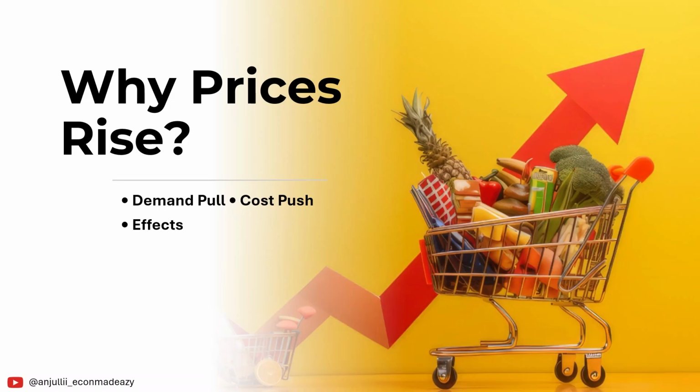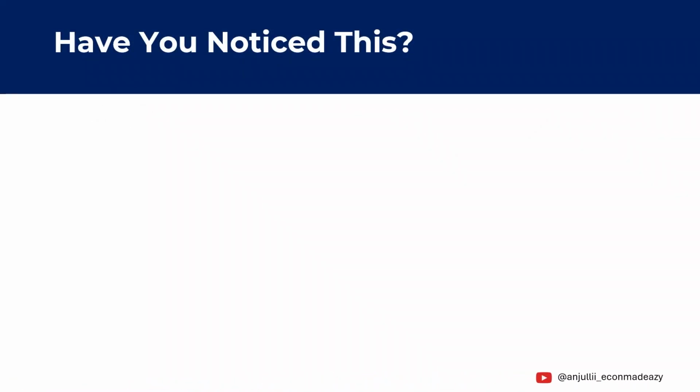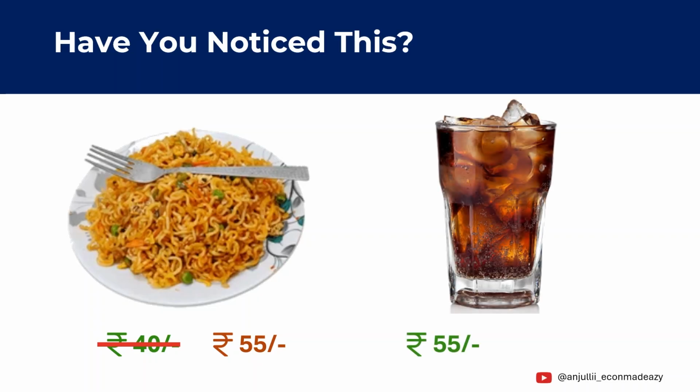Have you ever noticed that the same 100 rupee buys fewer things today than it did a few years ago? Let me show you a quick example. Last year, a plate of Maggi might have cost around 40 rupees, but today the same plate may cost 55 rupees. A cold drink that earlier cost 55 rupees may now cost 60 rupees or more. And the same thing happens with many everyday items. So prices of many goods seem to increase over time.